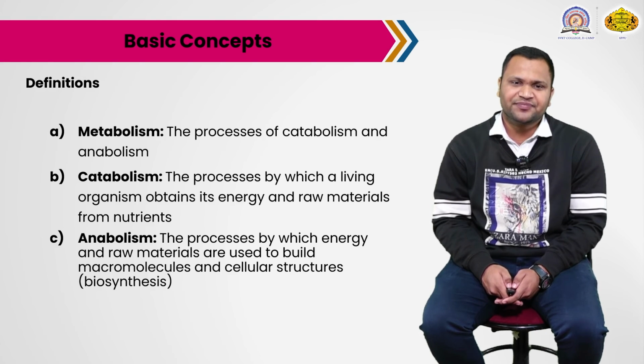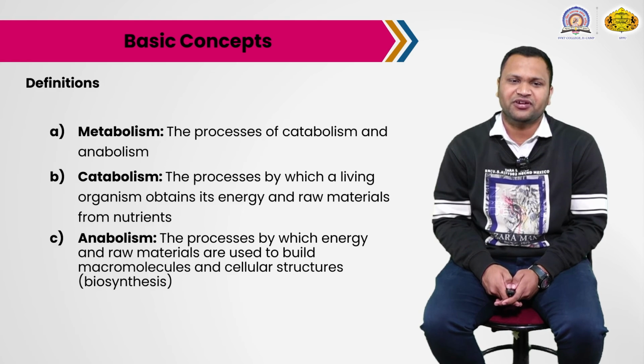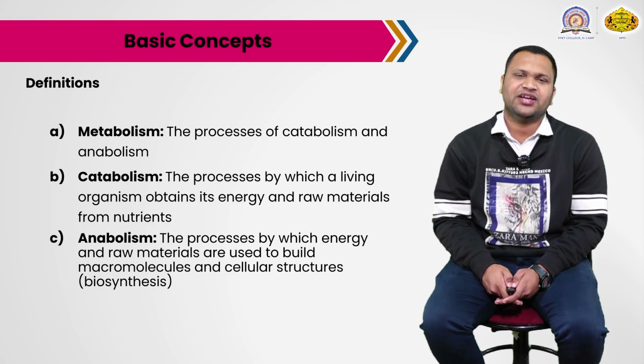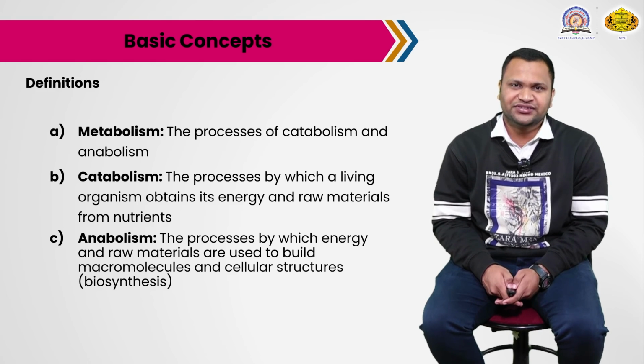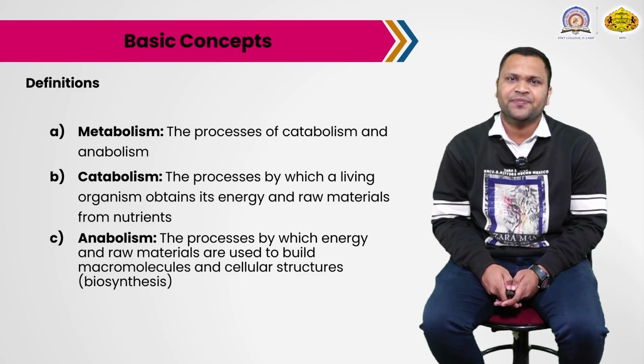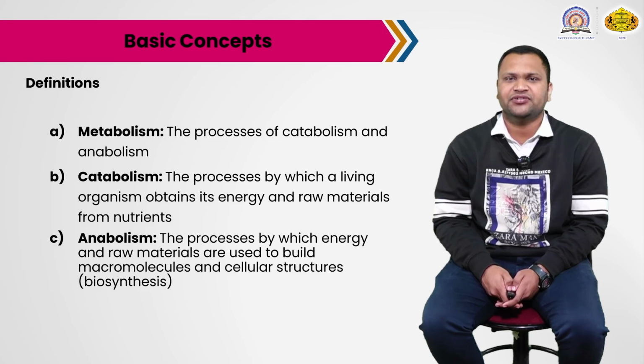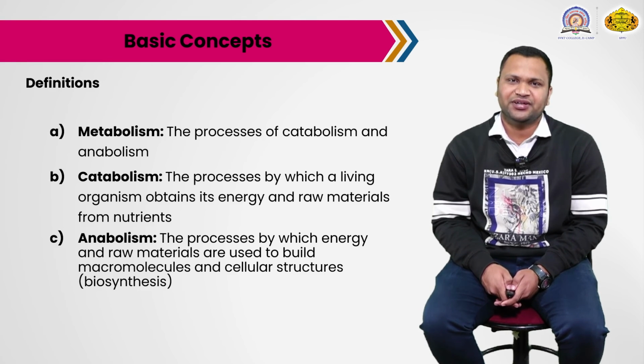So what is catabolism? The processes by which a living organism obtains its energy and raw material from nutrients. Catabolism is generally the breaking process, where complex substances are converted to simpler ones, like glucose is converted to pyruvic acid. Glucose is a 6-carbon compound, and pyruvic acid or pyruvate is a 3-carbon compound, so the complex 6-carbon compound is converted to the simpler 3-carbon compound.